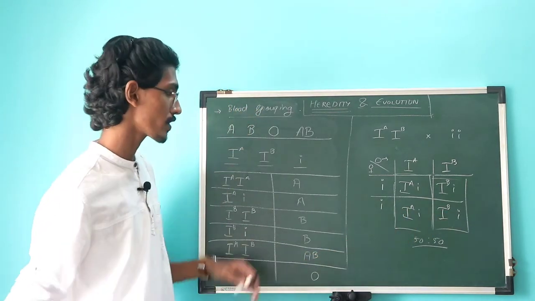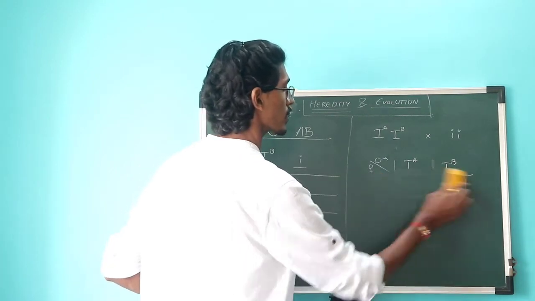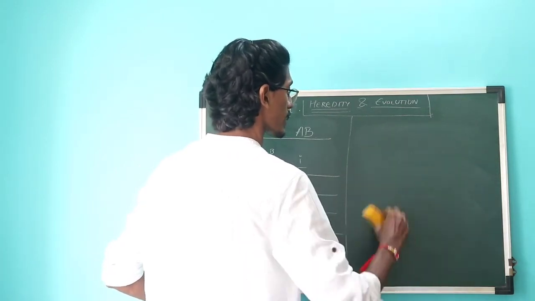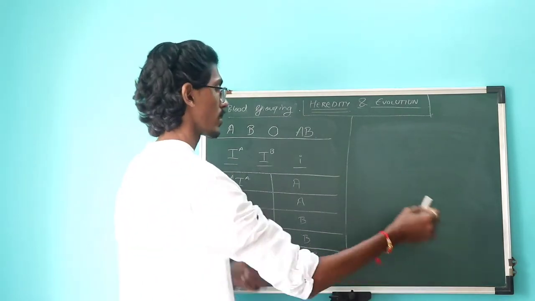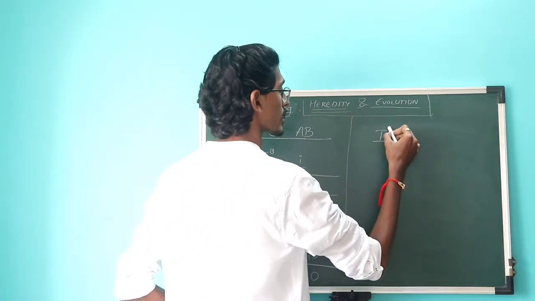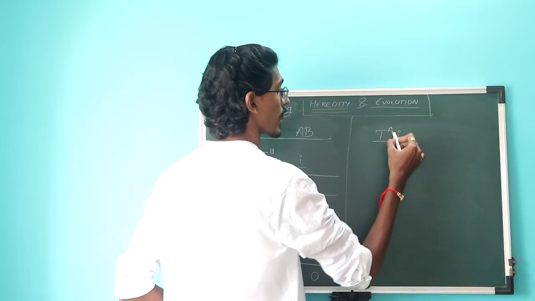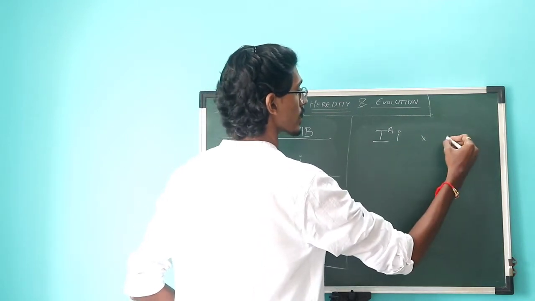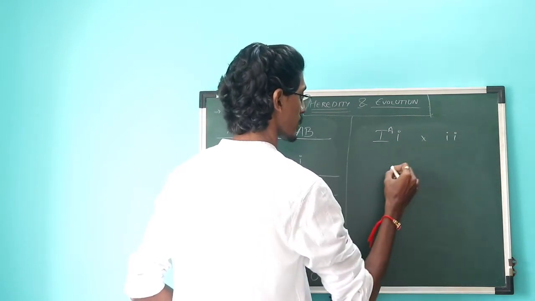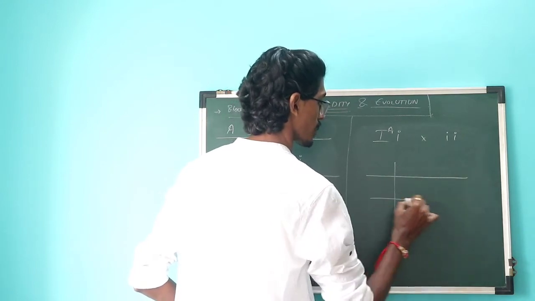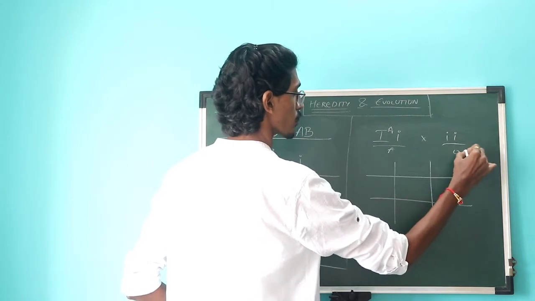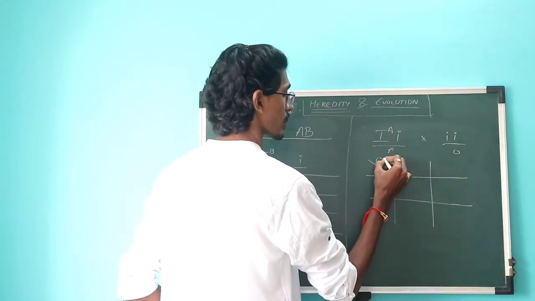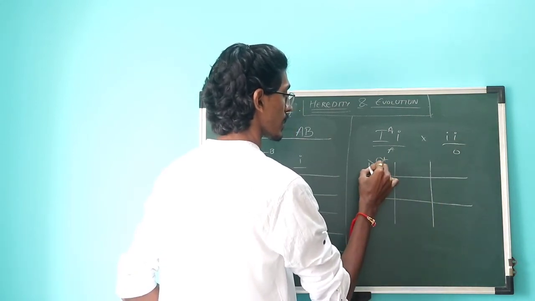You can do it whichever way is possible. For the example, I will give you another type: let's say a parent has A blood group but is hybrid for it, and has a child with a person having O blood group. So this is A blood group, this is O blood group. Once again, let's say this is a female, let's say this is a male.